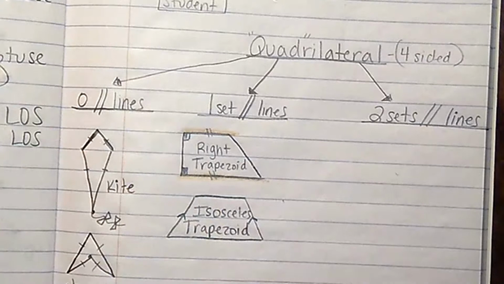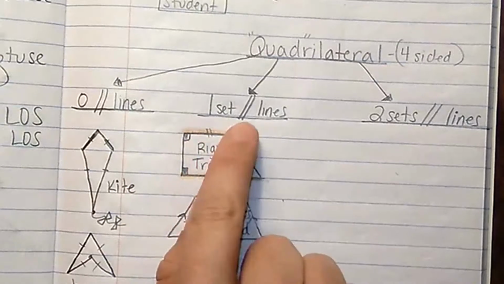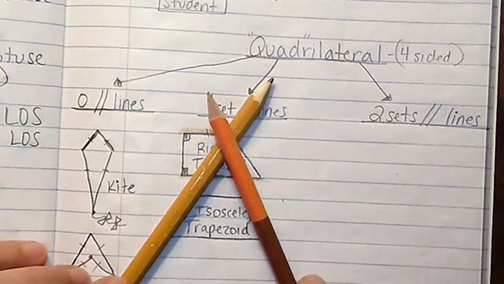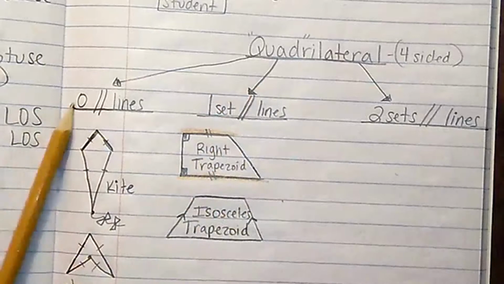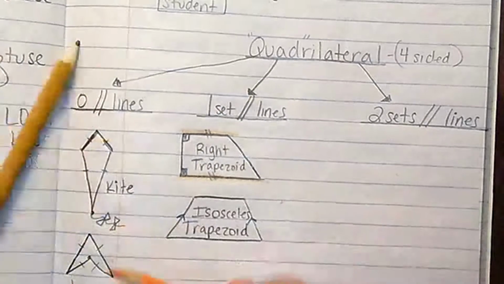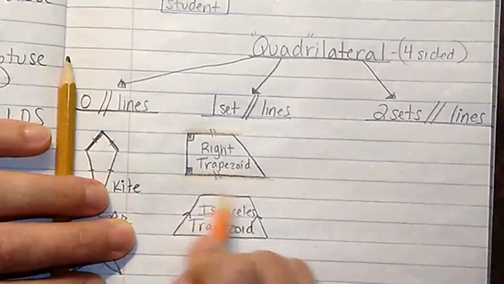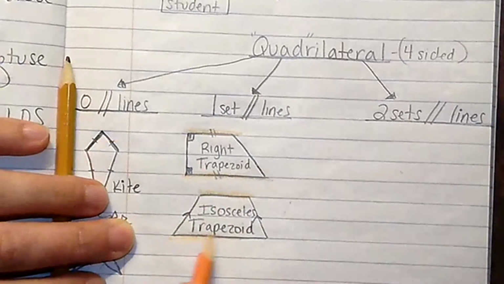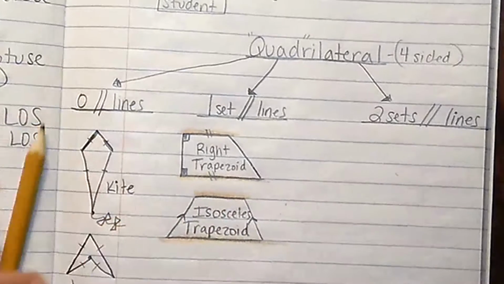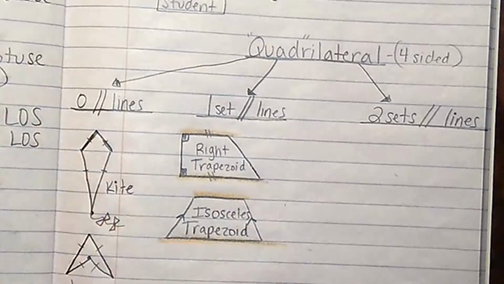The other important thing to know about an isosceles trapezoid is it has one set of parallel sides. Are these parallel? No, because my pencils are touching each other. Are these parallel? Yes, because my pencils are not touching each other, and they would never touch each other. Parallel lines never meet. So we have the top and the bottom, and those are parallel to each other.